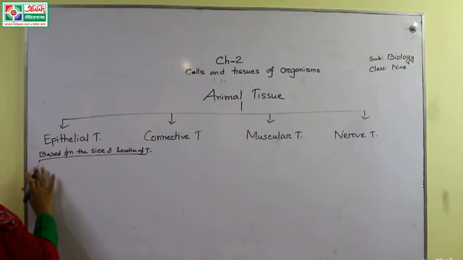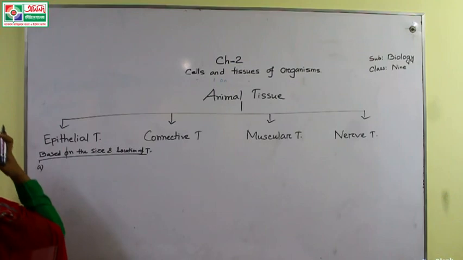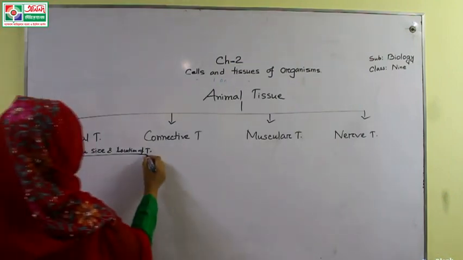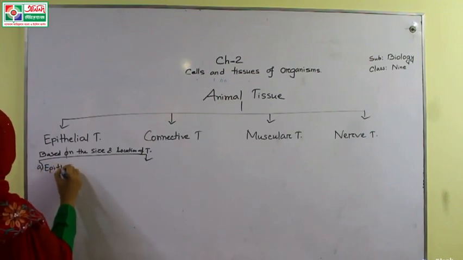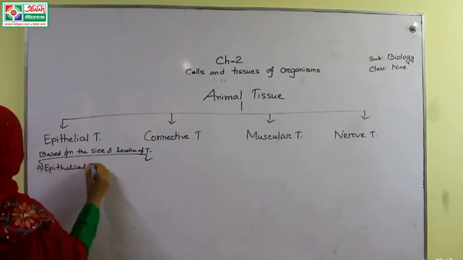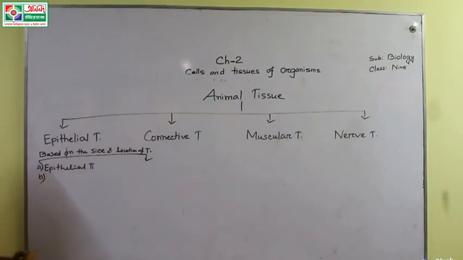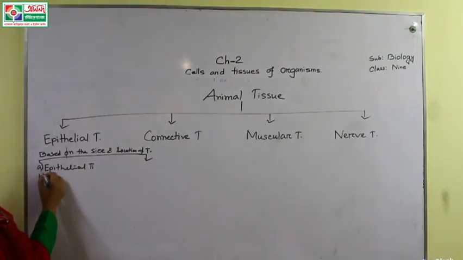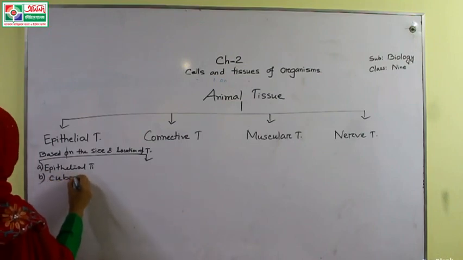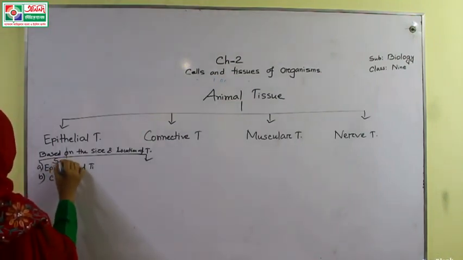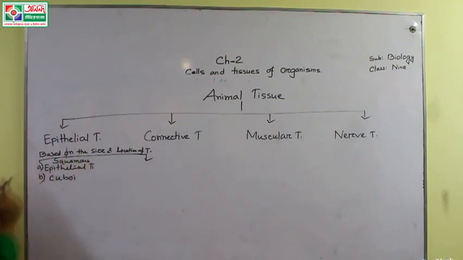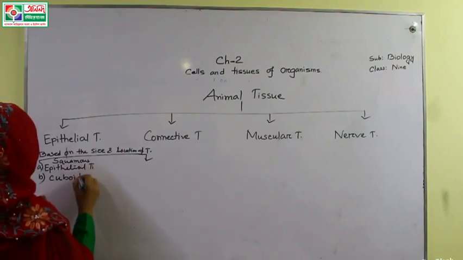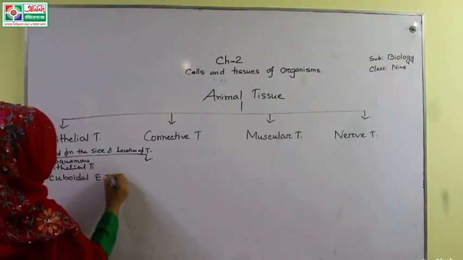Follow me. There are 3 types. Number 1, A, first of all this one is simple squamous epithelial tissue, S-Q-U-A-M-O-U-S. Squamous epithelial tissue. And number B, this one should be the cuboidal epithelial tissue.